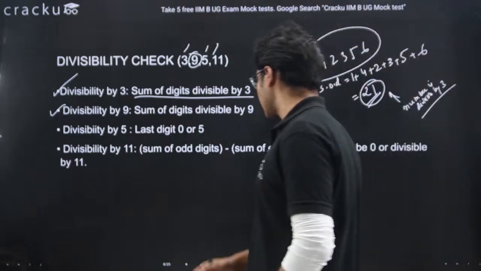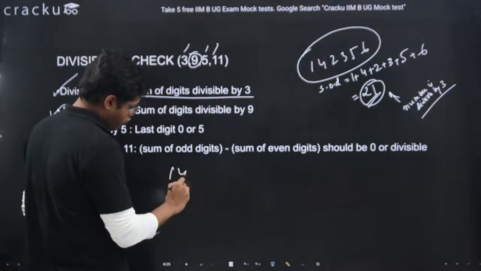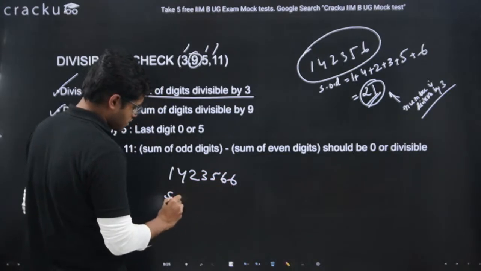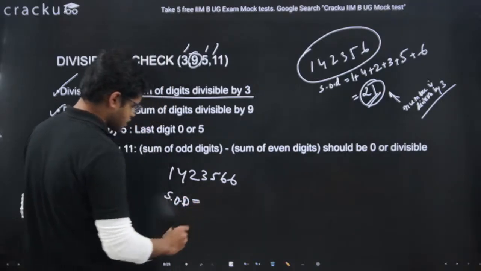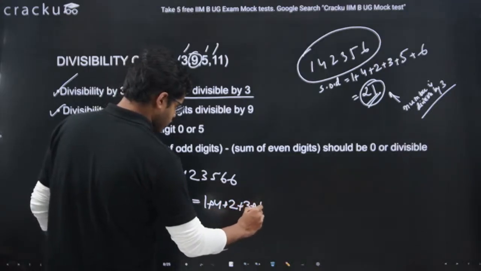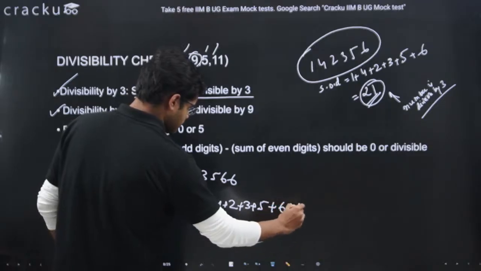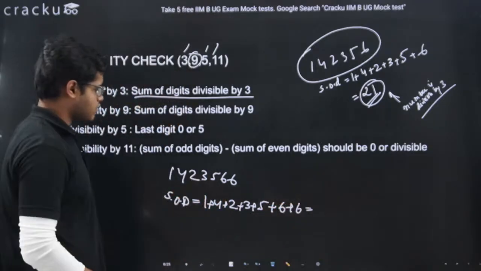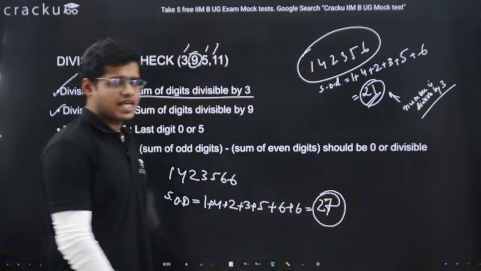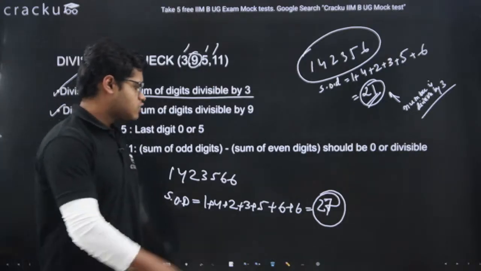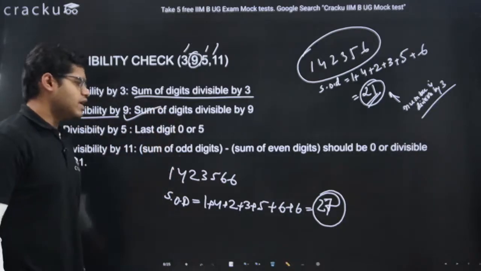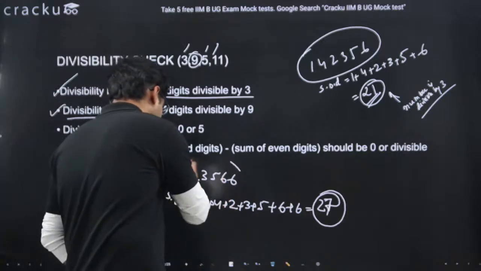Now, for example, if I take the number 1, 4, 2, 3, 5, 6, 6. In this case, what will be the sum of digits? The sum of digits will be 1 plus 4 plus 2, 3, 5, 6 plus 6: 5, 7, 10, 15, 21, 27. So in this case, the sum of digits is 27. 27 is divisible by 9, which means this number is divisible by 9.